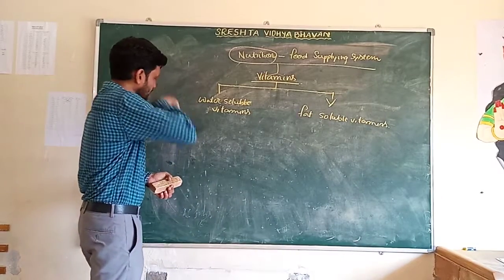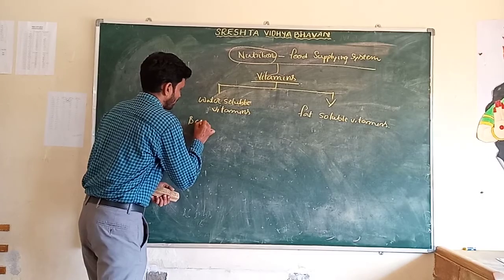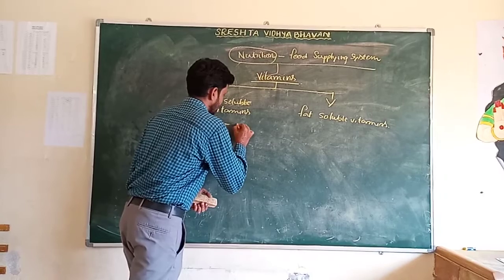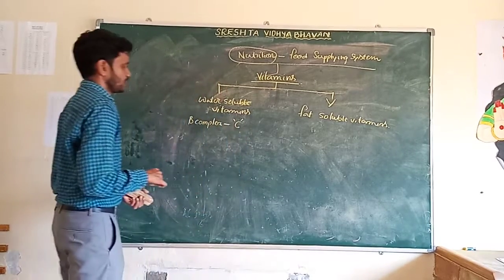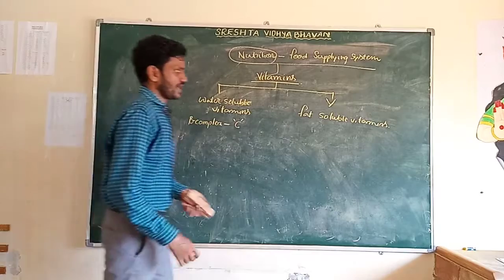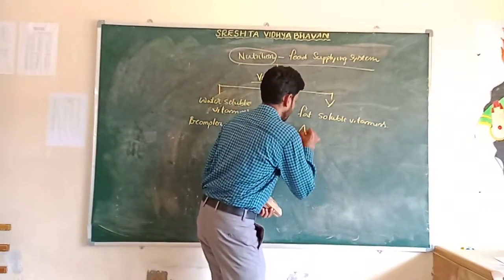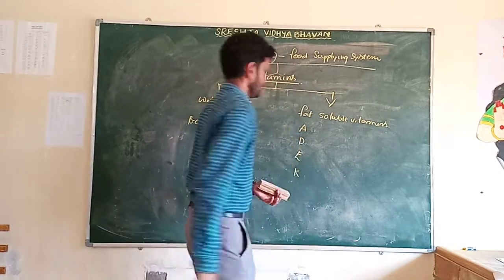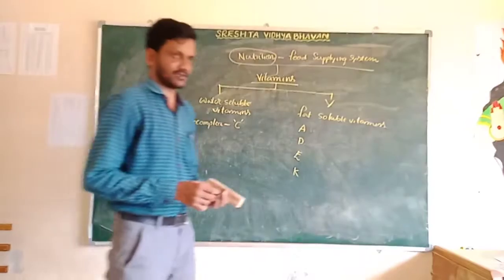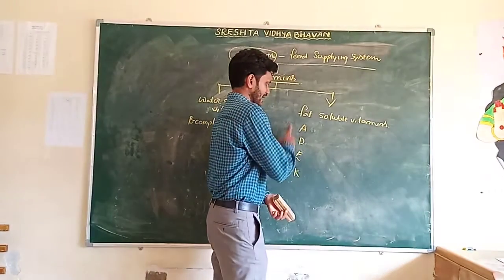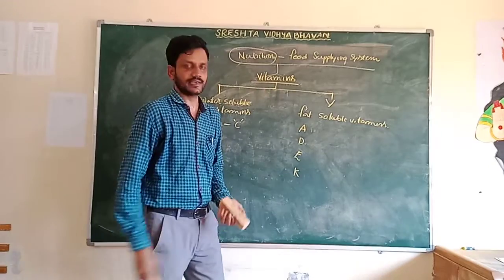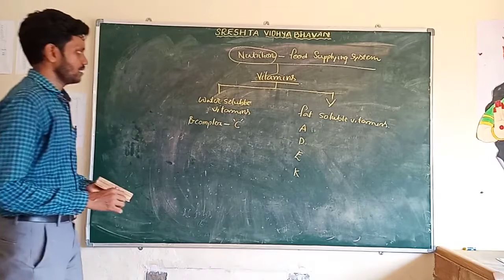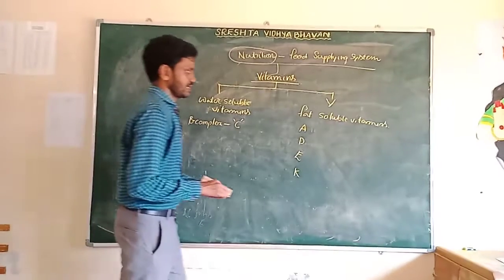The water soluble vitamins are B complex and vitamin C. The fat soluble vitamins are A, D, E, K. Do you know headache? No, it's called headache: A, D, E, K. Water soluble vitamins are B complex and C. Fat soluble vitamins are A, D, E, K.